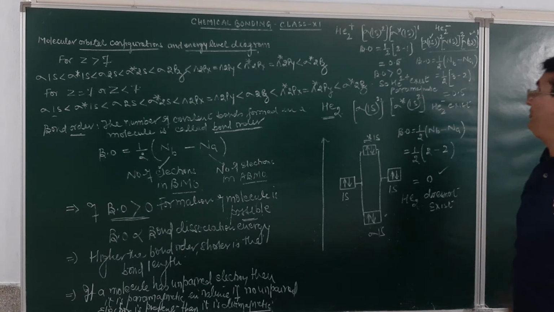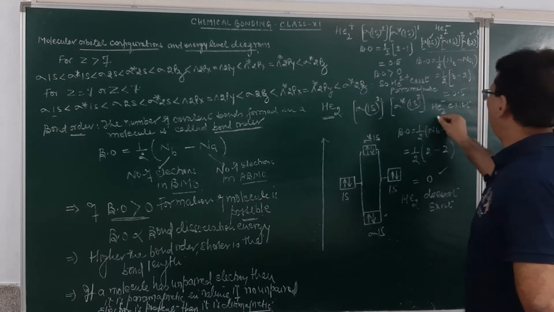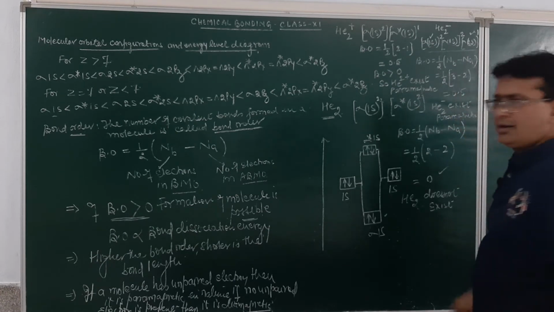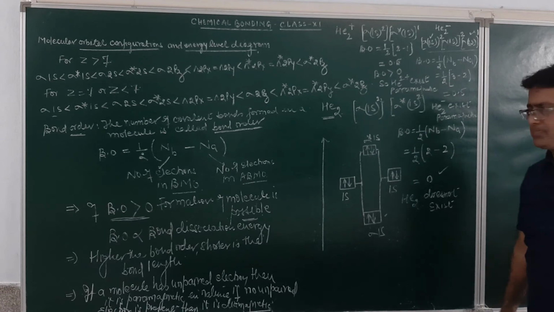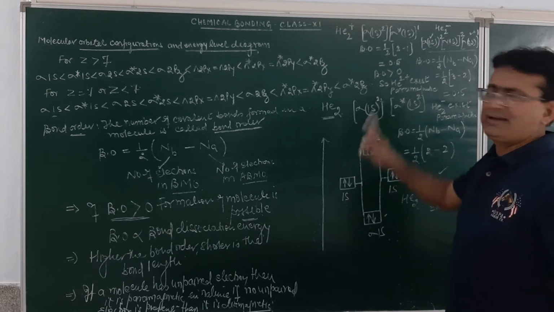Why? Because bond order is greater than 0. Is it having an unpaired electron? Yes. So, this molecule will be paramagnetic in behavior. Am I getting clear? So, we have done with you this system.